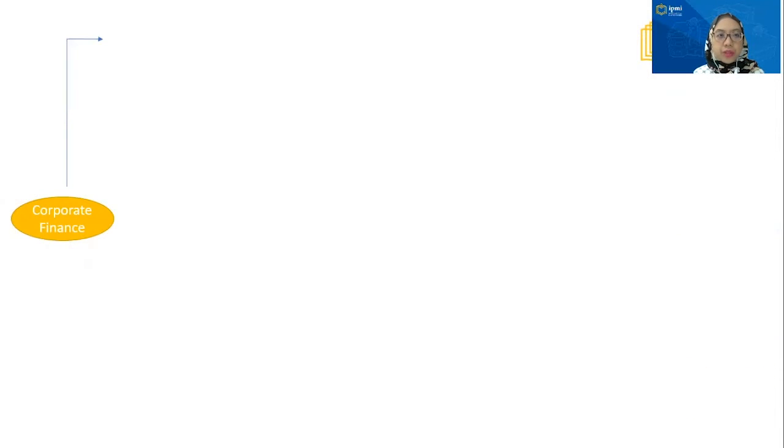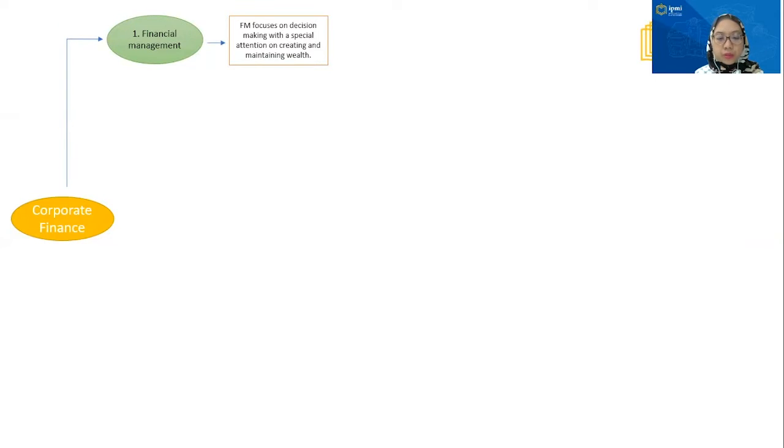Okay, in the first week, we learn about financial management. What is financial management? Basically, financial management focuses on decision making with special attention on creating and maintaining wealth. Financial management also deals with the creation, maintenance, and enhancement of economic value or wealth. So there are 4 objectives for financial management. The first one is basic objective, operational objective, social objectives, and research objectives.